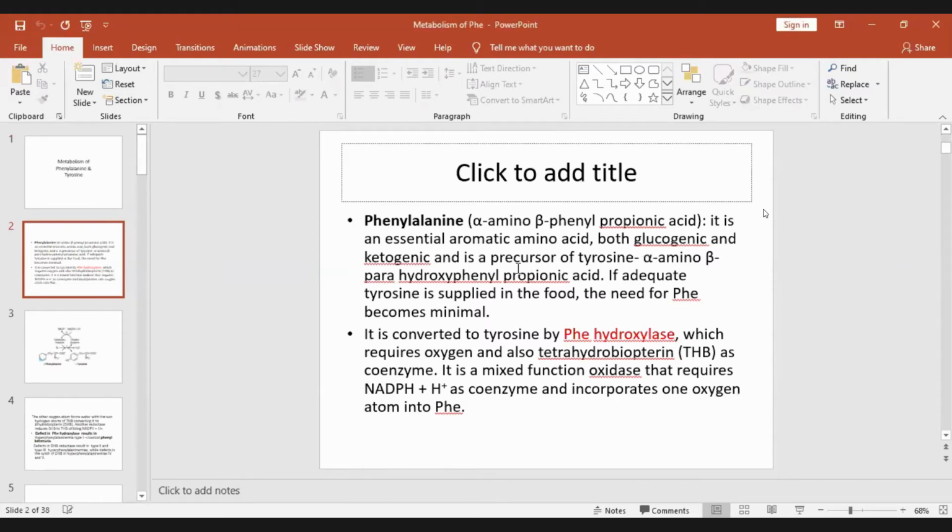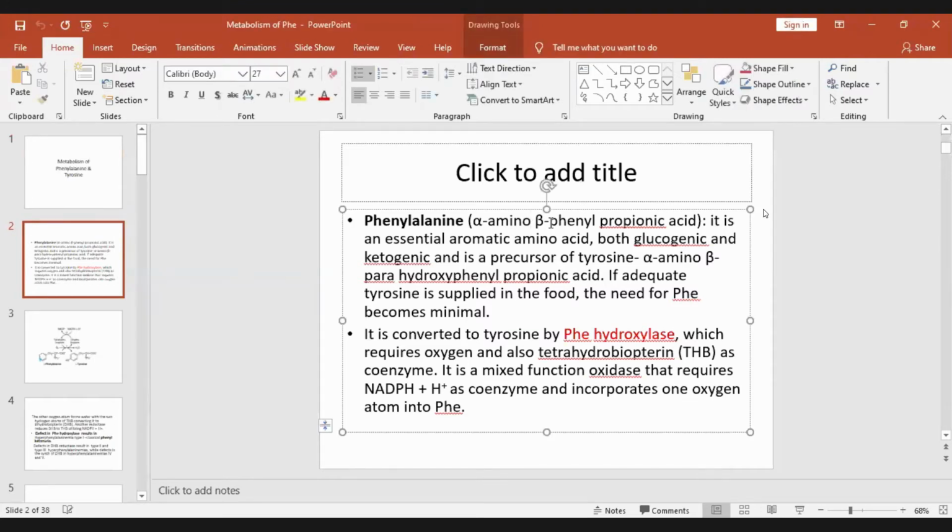That is alpha amino beta para hydroxyphenyl propionic acid. Only a hydroxyl group is attached here. So if adequate tyrosine is supplied in the food, the need for phenylalanine becomes minimal. It's converted to tyrosine by phenylalanine hydroxylase, which requires oxygen and also tetrahydrobiopterin as a coenzyme. It's a mixed function oxidase that requires NADPH plus H as coenzyme and incorporates one oxygen atom into phenylalanine.